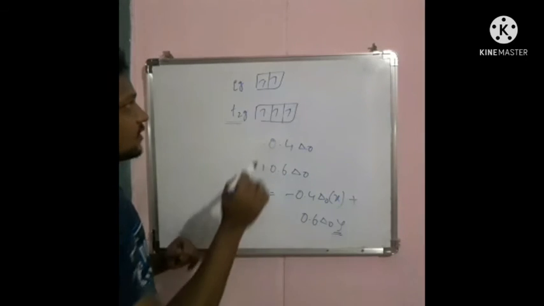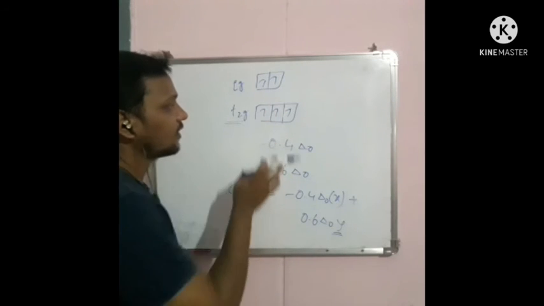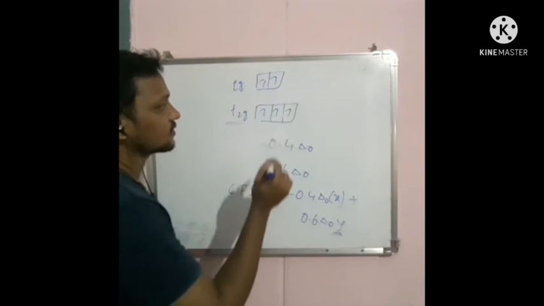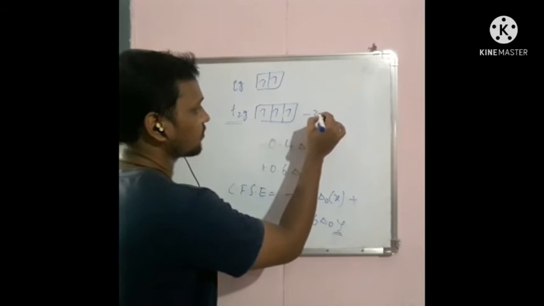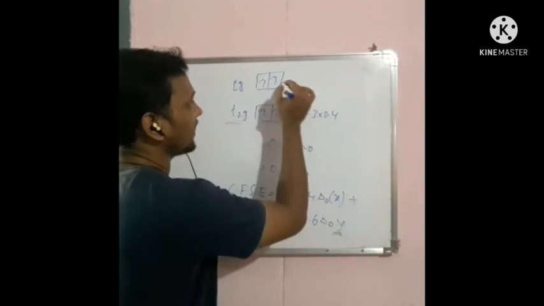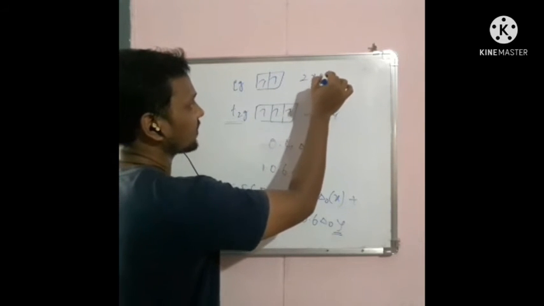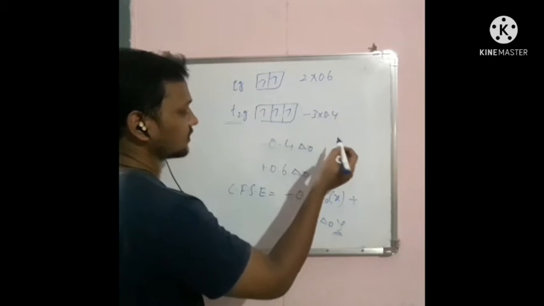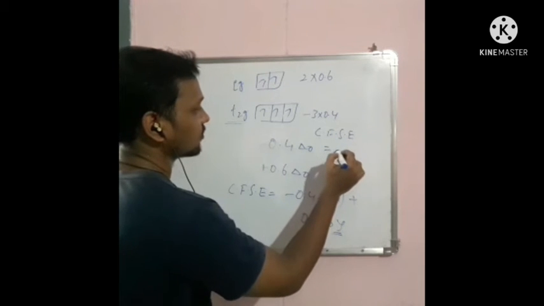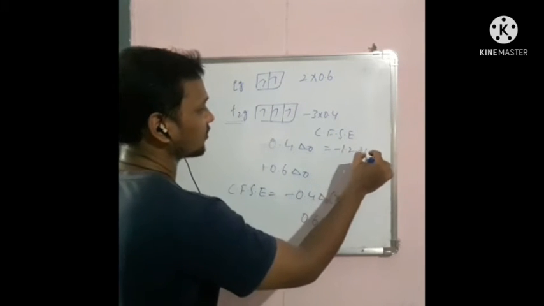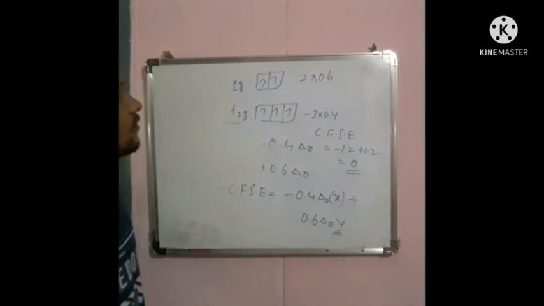Okay, let us check the weak field ligand. In case of an octahedral complex in the presence of a weak field ligand, let us take 5 electrons. Now here in T2g orbitals, 3 electrons are present, so minus 3 into 0.4, and here the energy of the Eg orbitals is 2 into 0.6. Now the CFSE value is minus 1.2 plus 1.2, so the CFSE value becomes 0. So that is in case of weak field ligand.